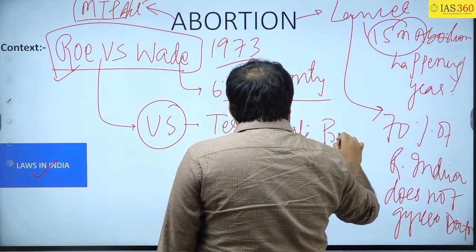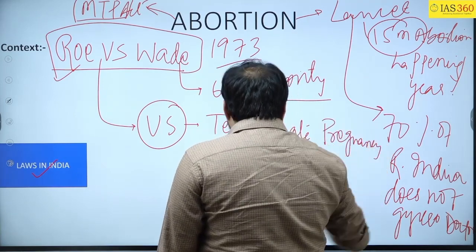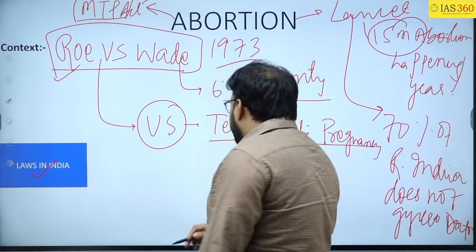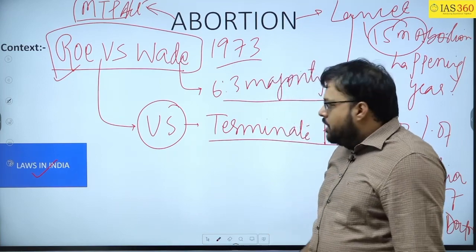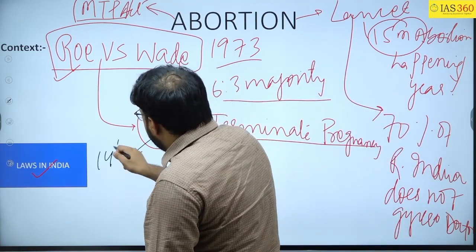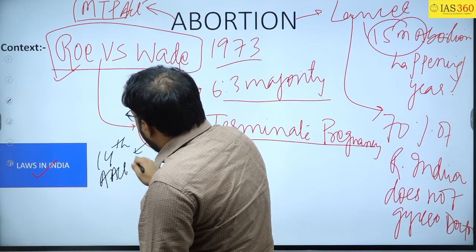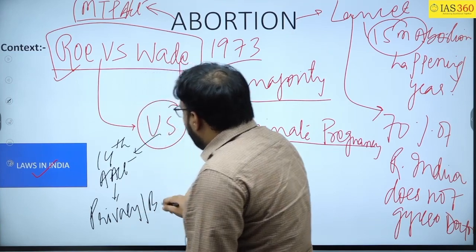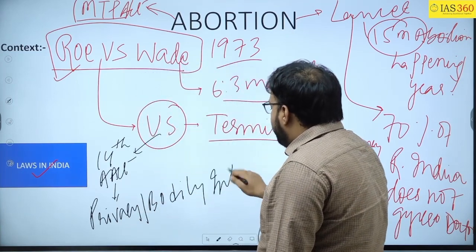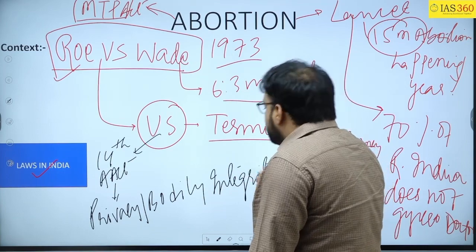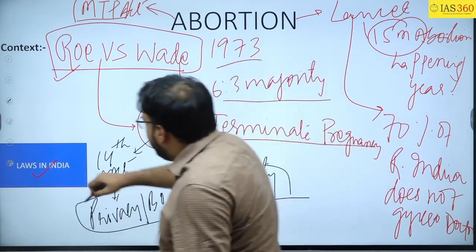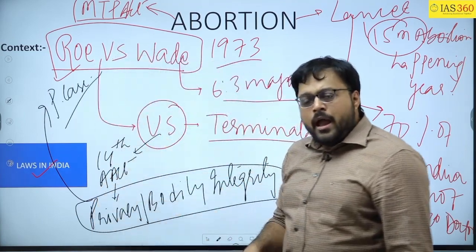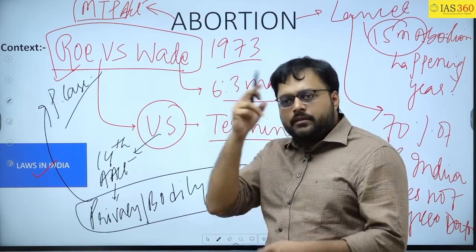The idea of giving her the right to terminate comes from the 14th Amendment of the USA, which talks about the privacy or bodily integrity of a woman. The same thing has been said by the Indian Supreme Court in the Puttaswamy case. In this way, you will have to interlink the things.